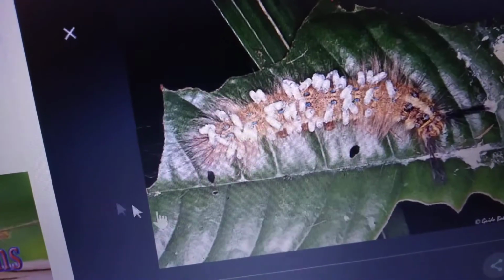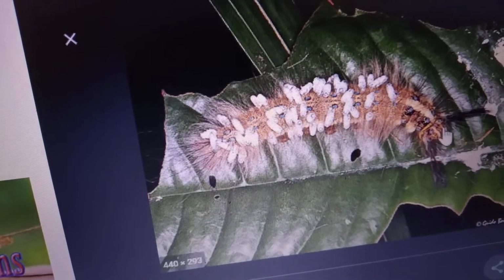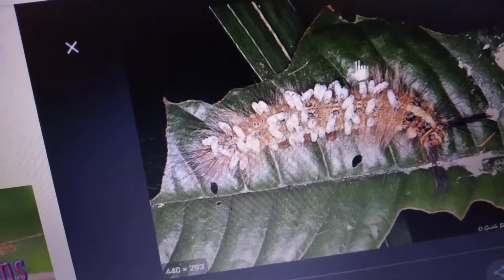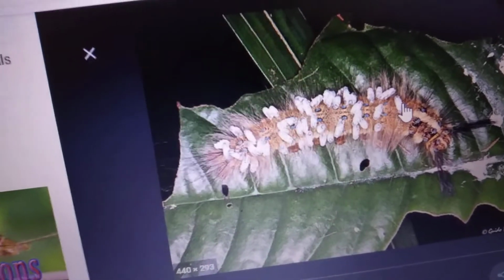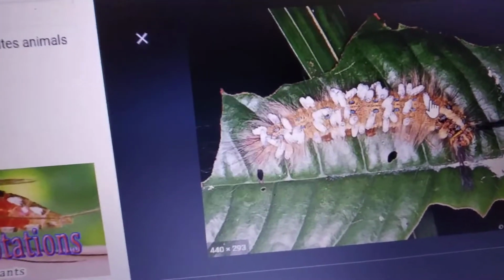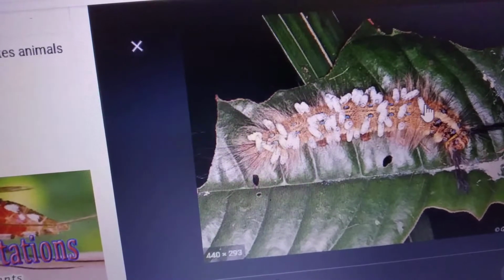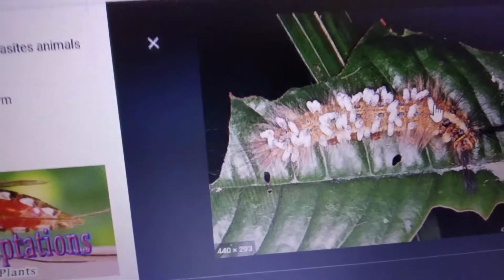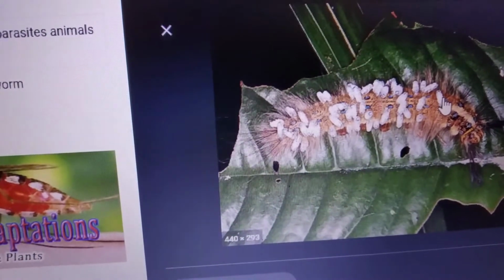On this insect, again small insects are lying and taking some food from it. Understood? The organisms which depend on other living organisms for food, deriving their nutrition from them, are known as parasites. They can be inside the body, outside the body, or on the body.